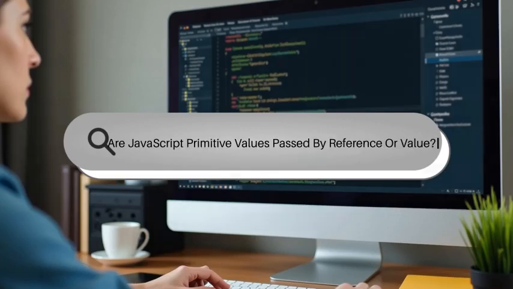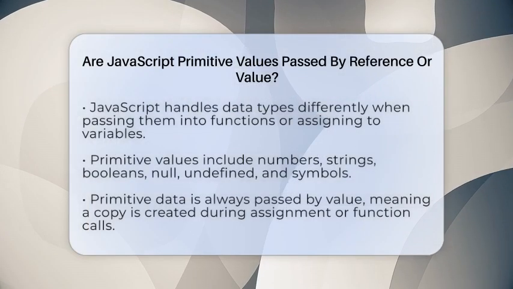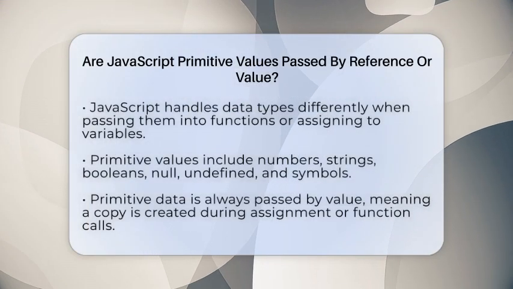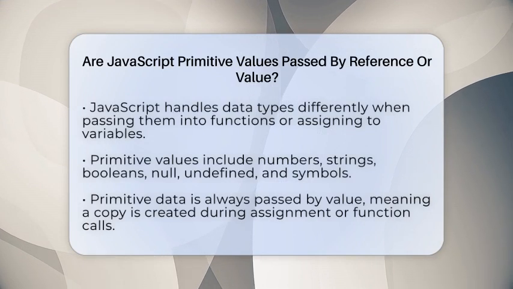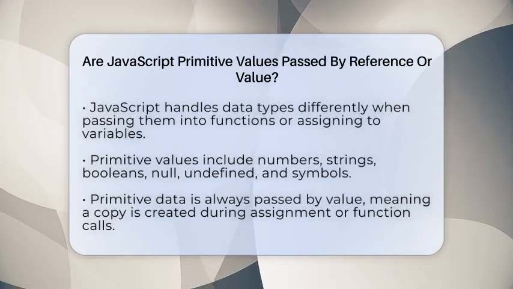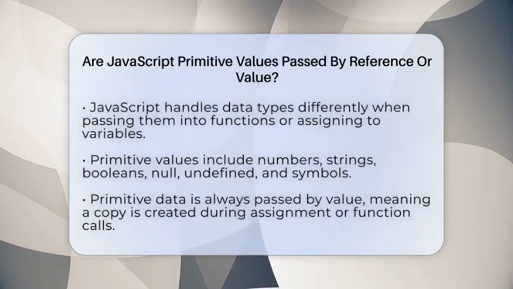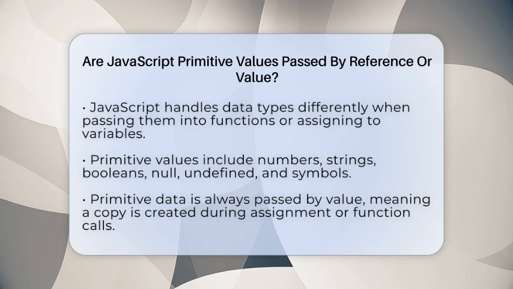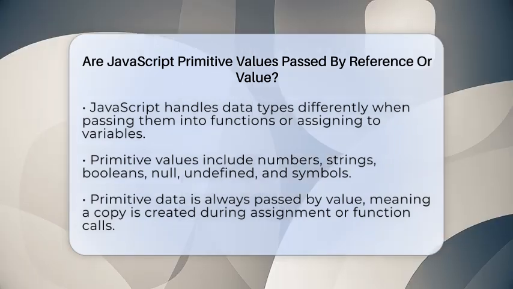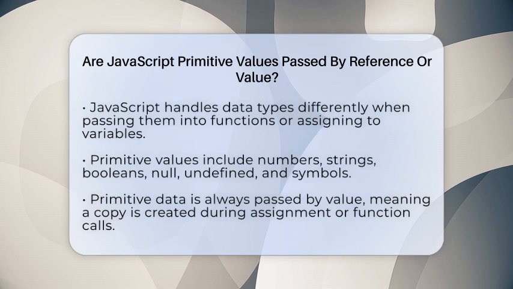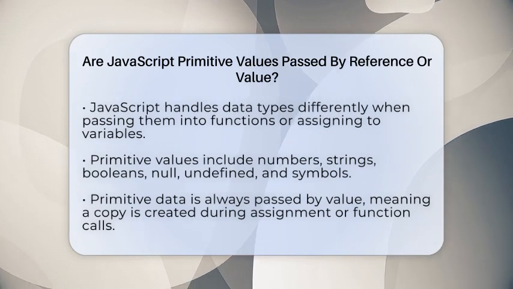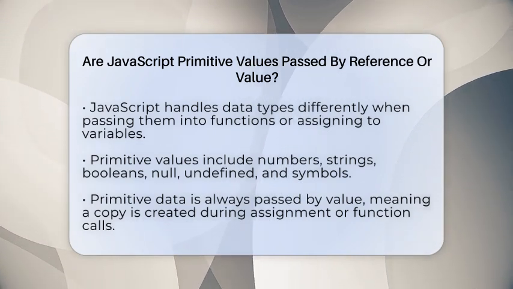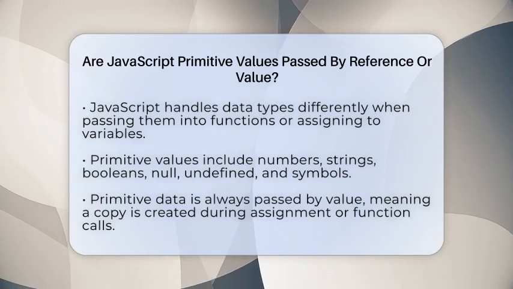Are JavaScript primitive values passed by reference or by value? Imagine handing someone a copy of your favorite book. They can read it, mark pages, but your original copy stays untouched. Now, think about JavaScript and how it handles different types of data. This is where understanding whether primitive values are passed by reference or by value becomes important.